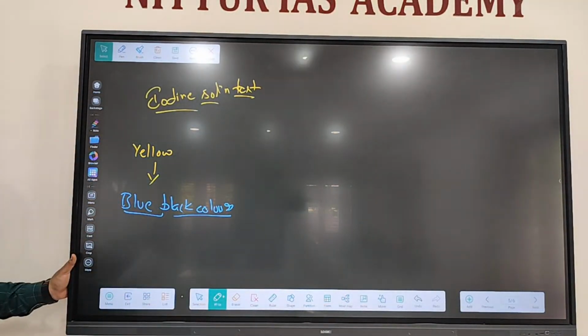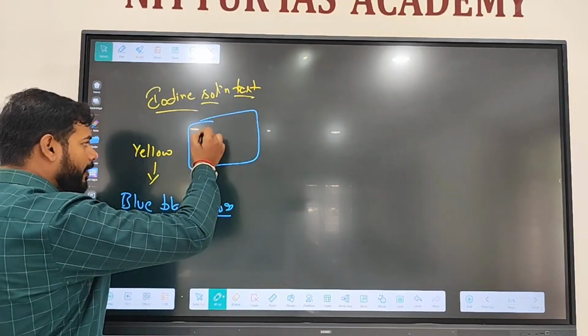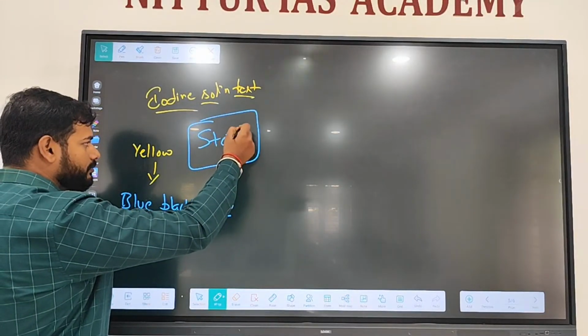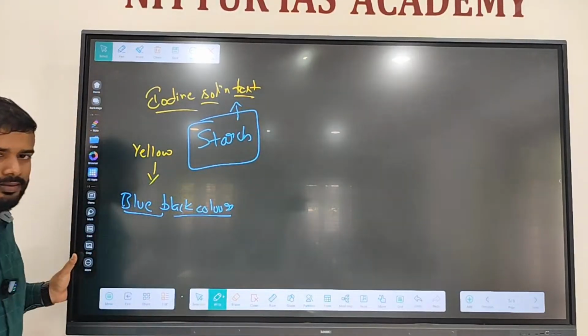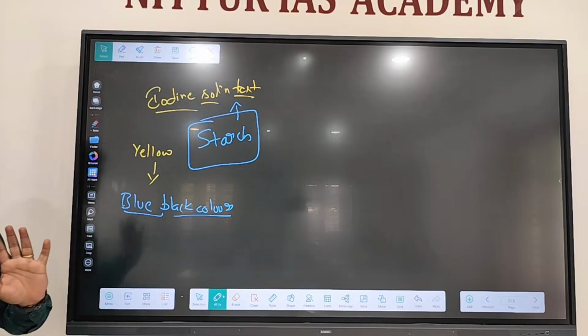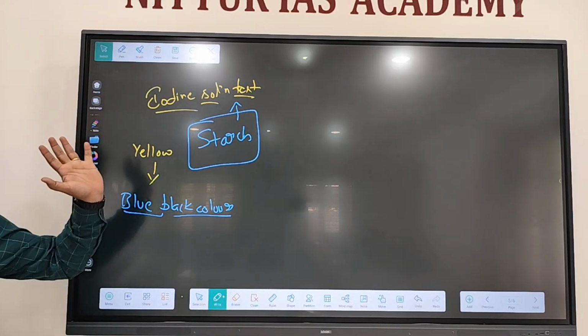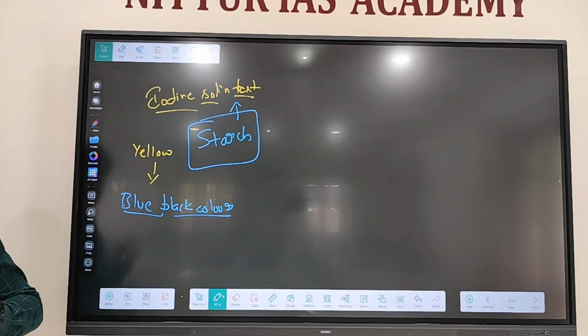You can just search fake paneer test on YouTube, Instagram. You will get a number of videos. Iodine solution test to detect the presence of starch. If starch is present, it will turn to blue black color. If starch is absent, the color remains yellow. In the normal original paneer, starch is not there. In the fake paneer, starch is there.